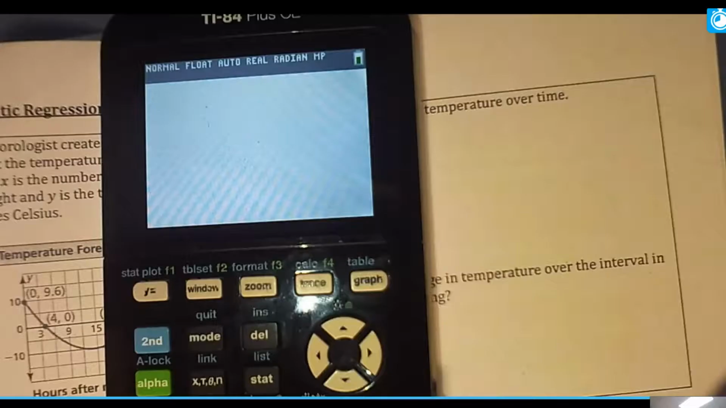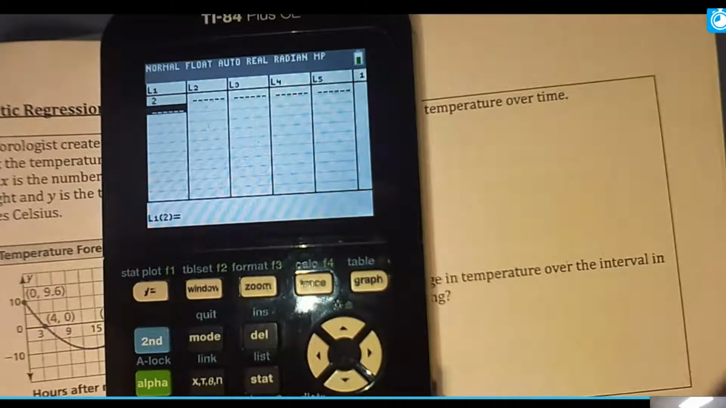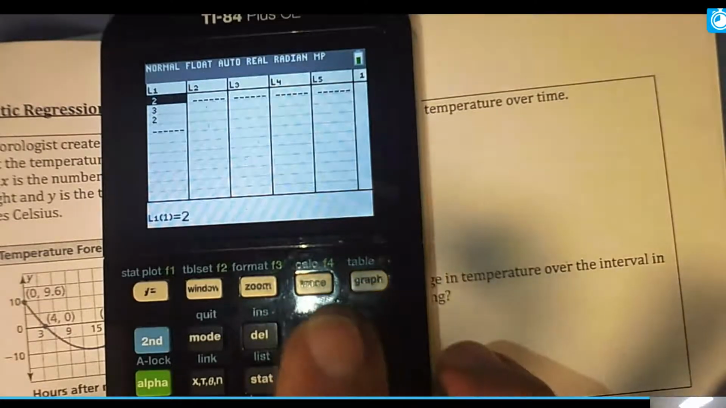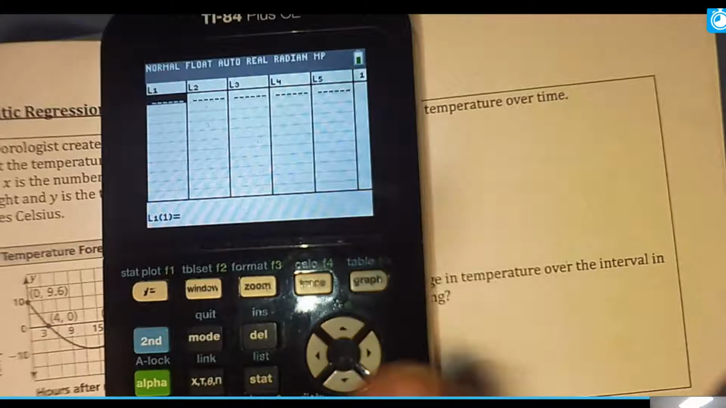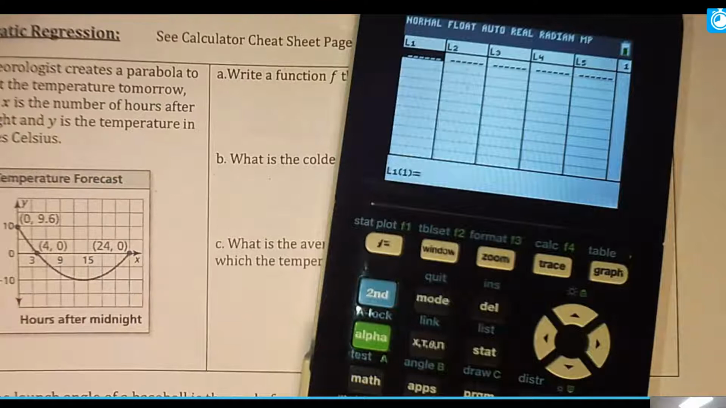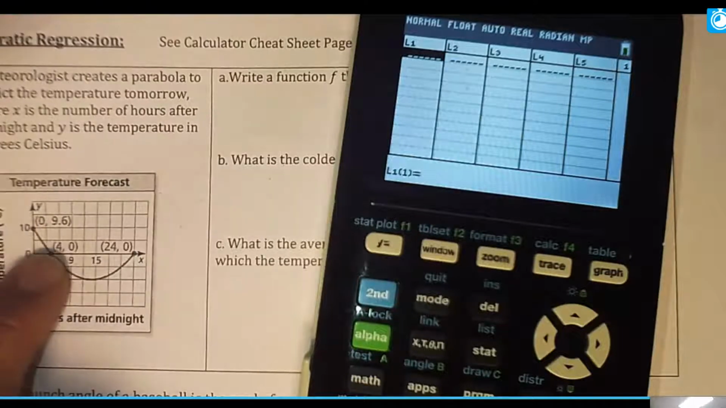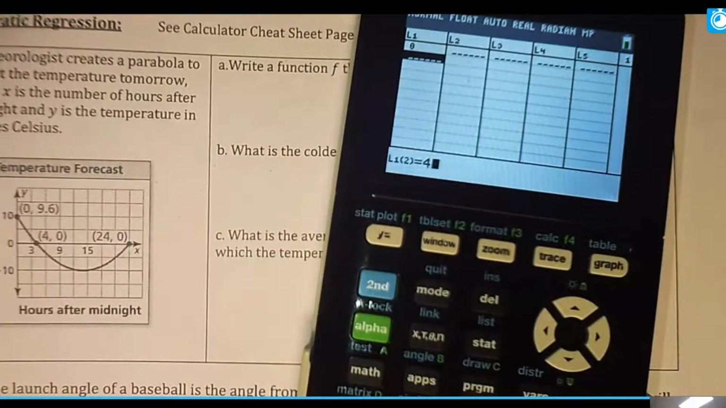So going back to this, I told you to press stat, choose edit, so hit enter, clear out any list. Again, if you have numbers here, you go up to it. L1's highlighted, hit clear, enter. Okay? So what I want to do is take this data, and I'm going to put 0, 4, and 24 in that order. It doesn't have to be in numerical order. I'm just working left to right. So 0, hit enter, 4, hit enter, 24, hit enter.